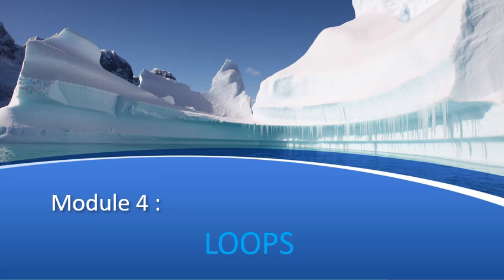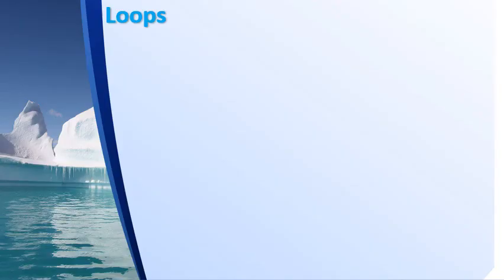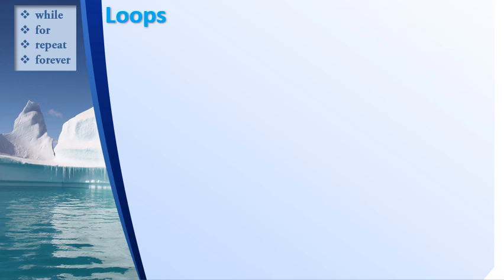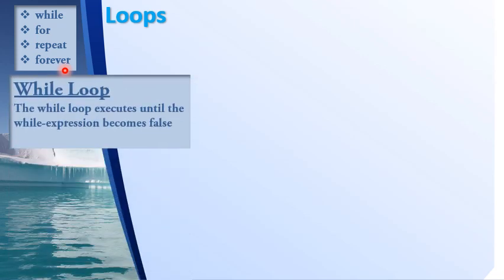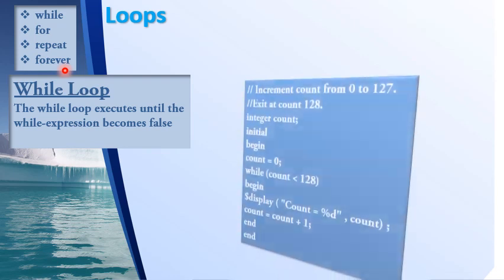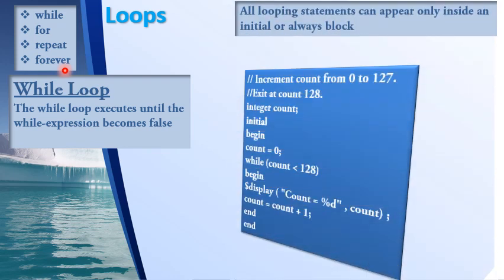In this video lecture, we will study various loops used in behavioral modeling. Next is loops. There are basically four types of loops: while, for, repeat, and forever. First we'll look at the while loop. The while loop executes until the while expression becomes false.